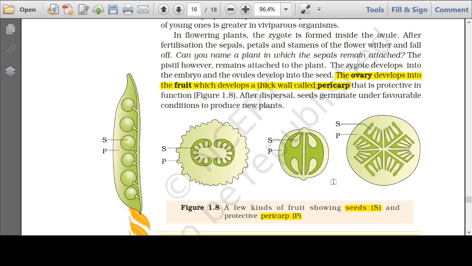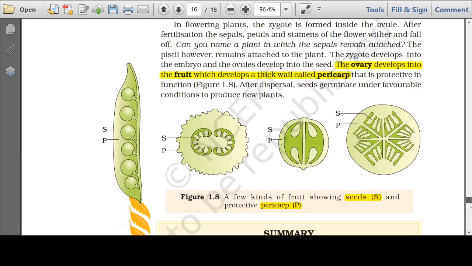The ovule inside the ovary turns into seed, and the wall of the ovary turns into the fruit wall that is called pericarp. Here in this diagram, students, you can find one letter P and one letter S. P stands for the pericarp and S stands for the seed. Seed develops from the ovule and pericarp is developed from the wall of the ovary.